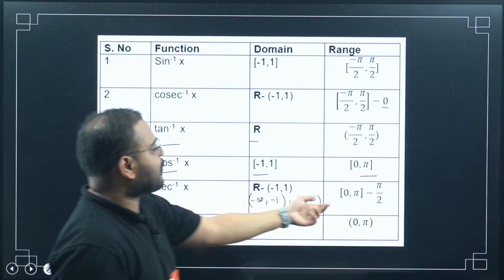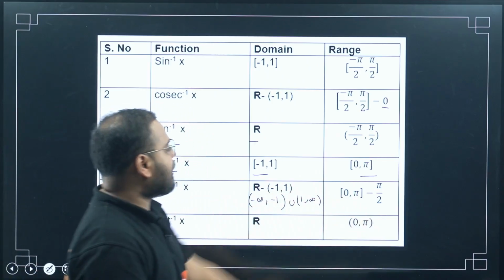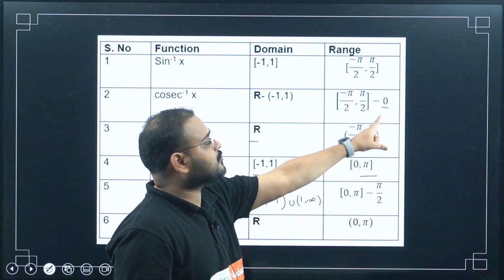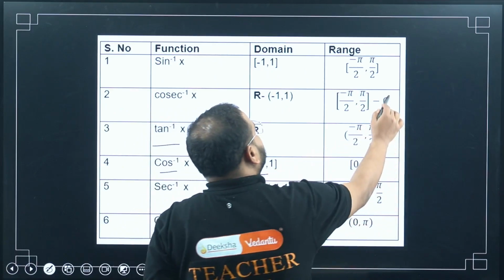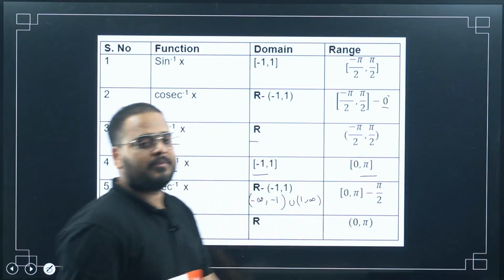So the reciprocal will also not exist in nature. That's why pi by 2 is not a part of the range. Here also 0 is not part of the range. This is degrees, or this is radians. This is the angle.